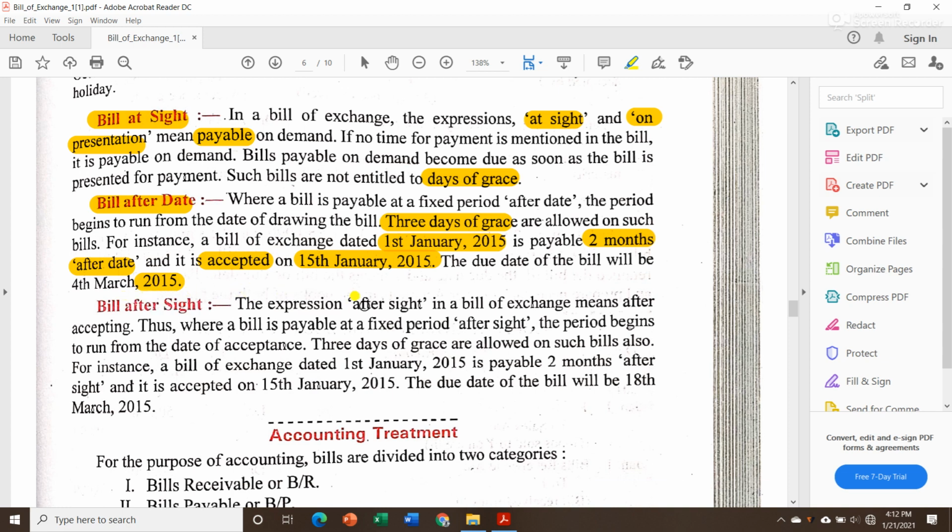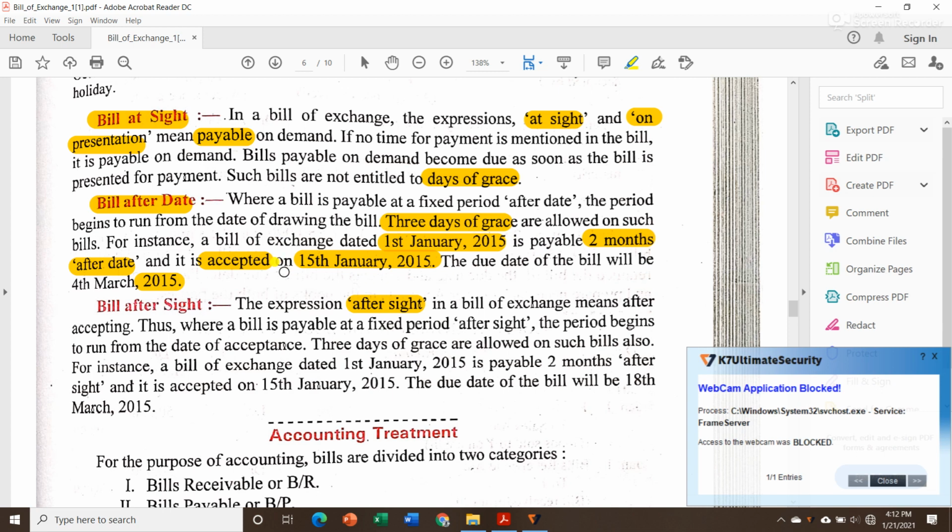If in a bill the words after sight appear, let us take the previous example. I drew a bill on 1st January 2015 and sent it to my drawee. He saw it and accepted it on 15 January.